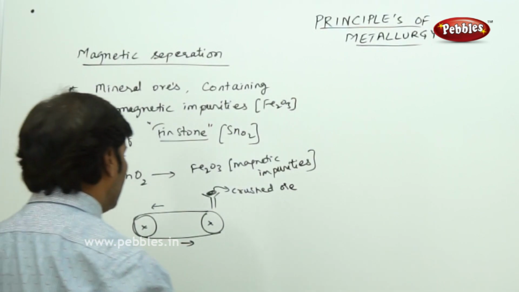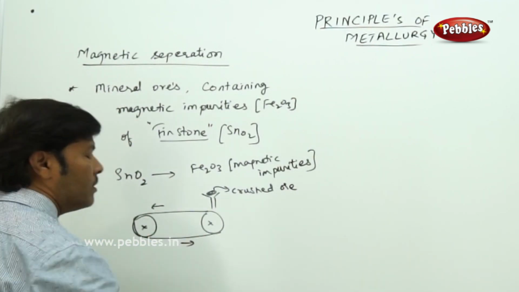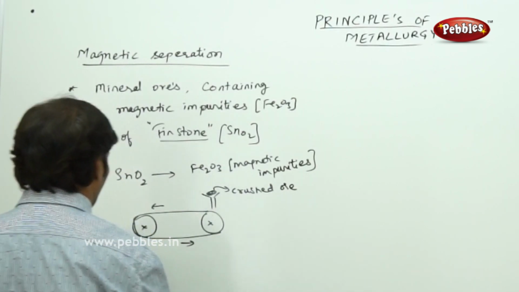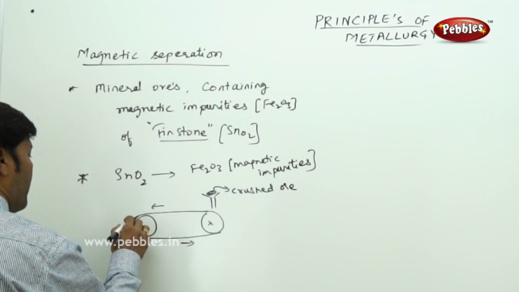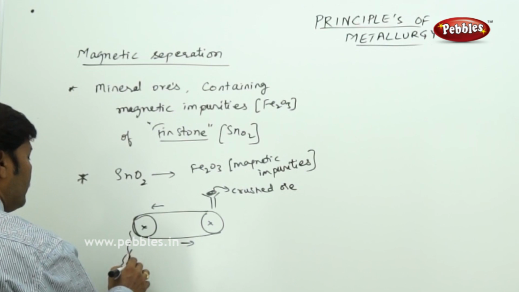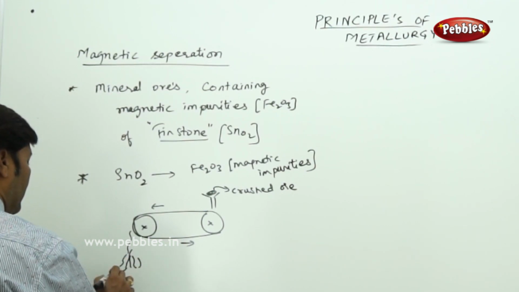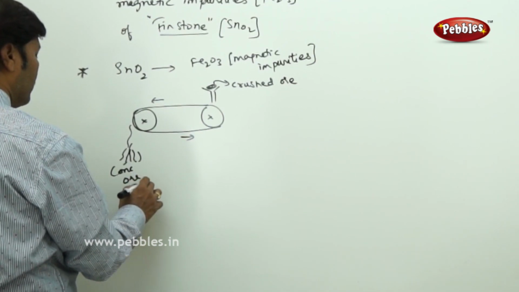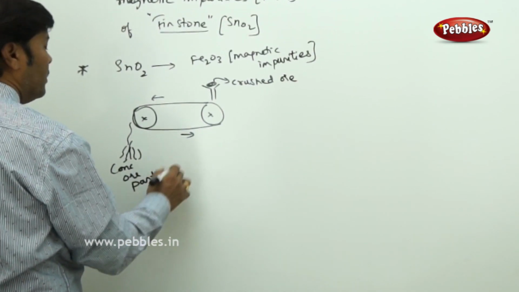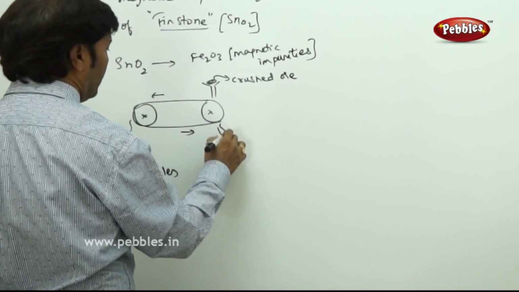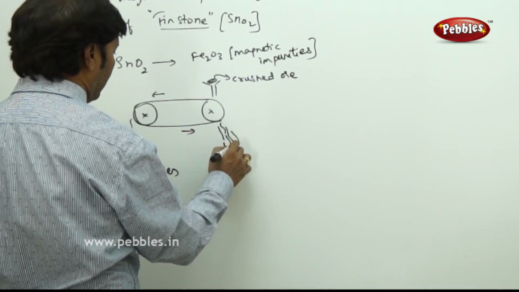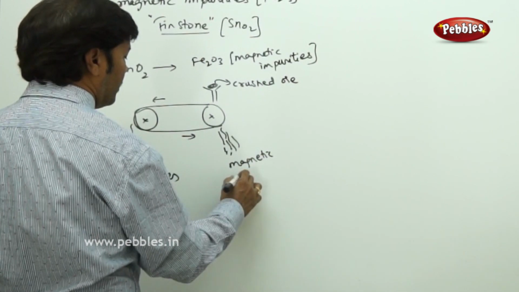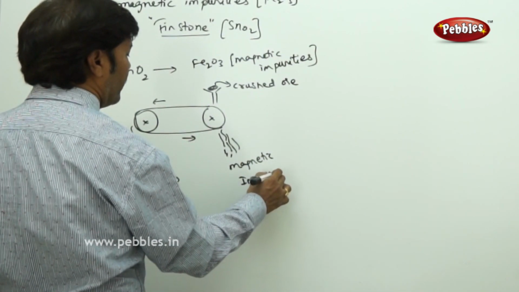You can find that these two are the magnetic rollers, and on one side you find all the concentrated ore particles free from the impurities, and here you find the magnetic impurities.